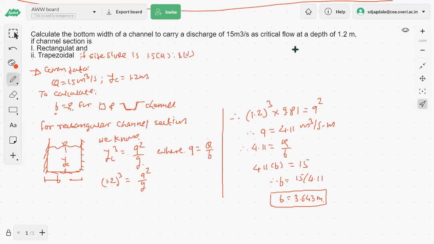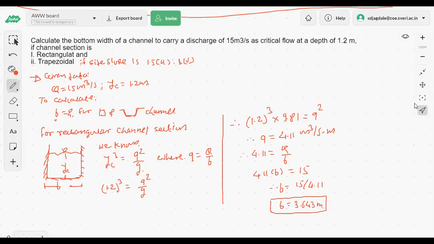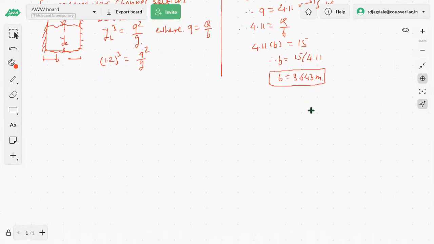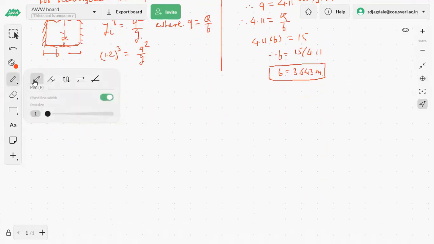For trapezoidal channel section, it's 1.2, yeah, 1.8. We'll go for that. Have you done up to this? Are all of you done up to this? B is equals to, yes, 3.64 meter. Okay. Now this is for the rectangular channel section. Now for the trapezoidal we have to go for. We have to just replace the terms and nothing else than that.